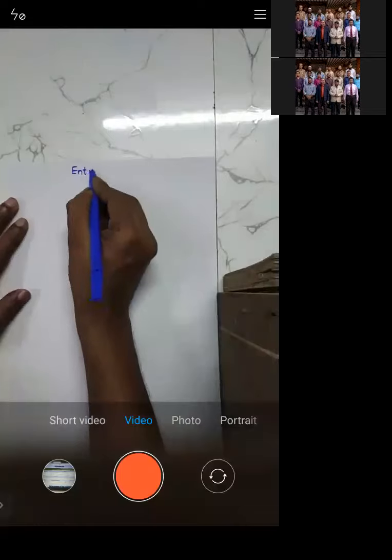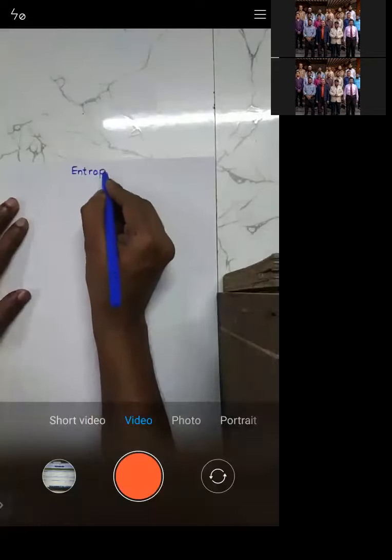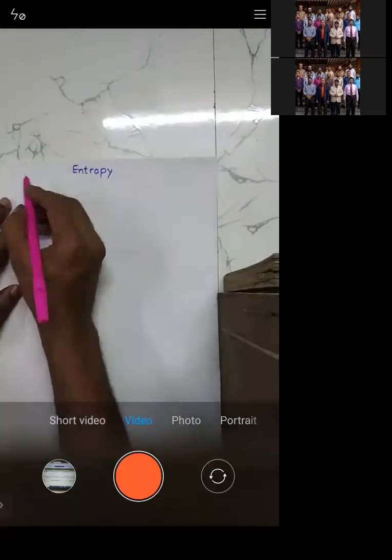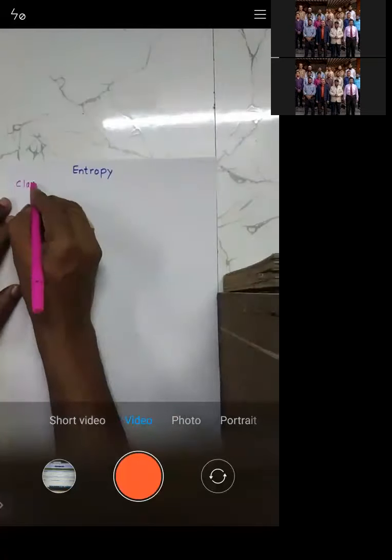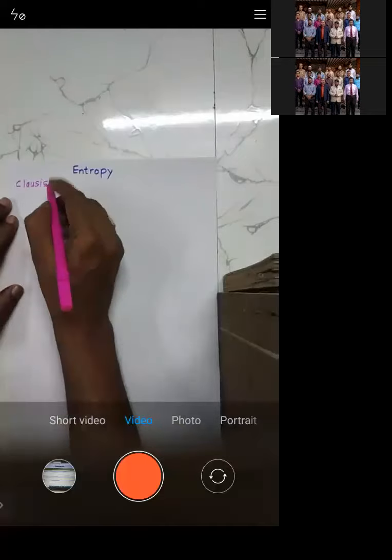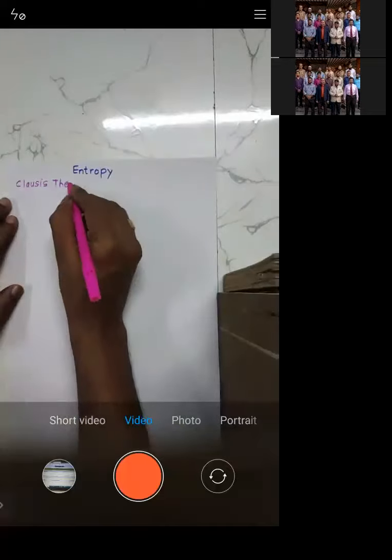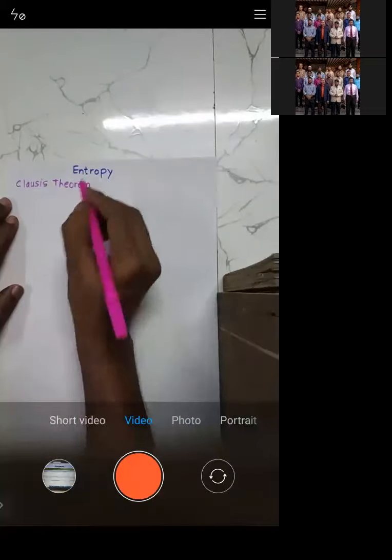To go into more detail of this concept, what is called entropy, what we need to see first is the Clausius theorem. Okay, first we'll see what the Clausius theorem is. Try to understand.